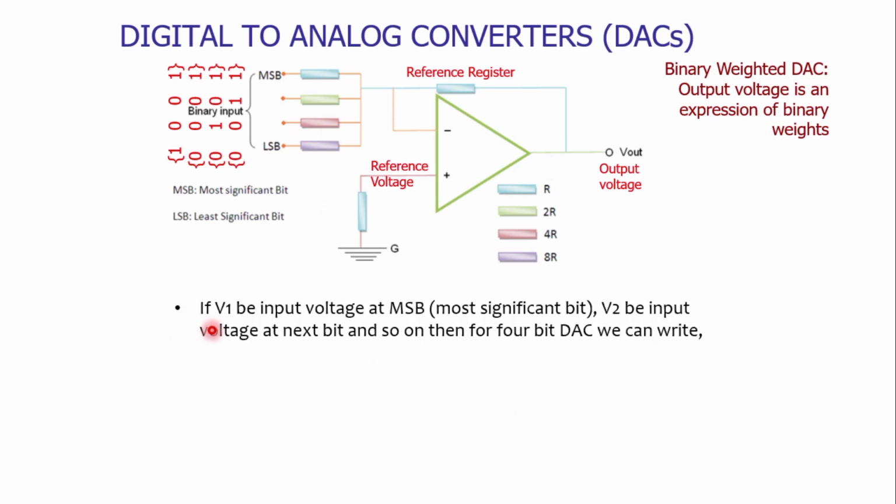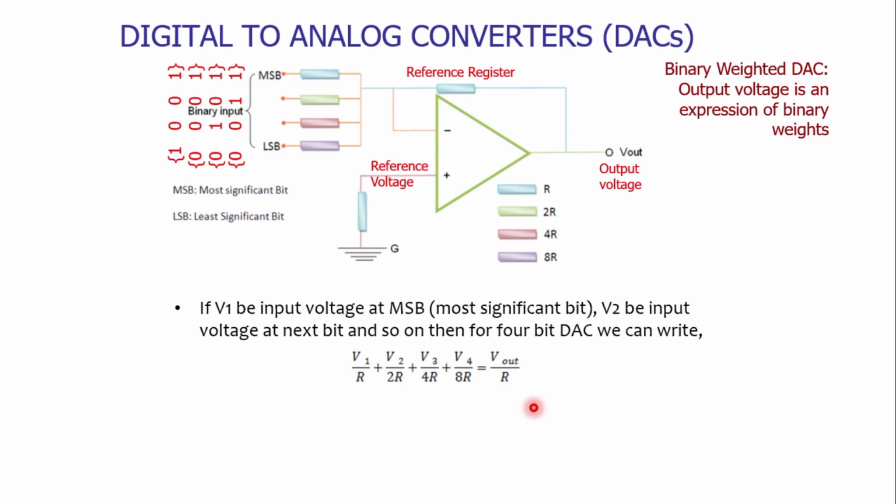Then we can say that if V1 is the input voltage at the MSB, most significant bit, V2 the voltage at the next bit, and so on, then for the 4-bit DAC we can write V1 divided by R plus V2 divided by twice R plus V3 divided by 4 times R plus V4 divided by 8 times R is equal to V out divided by R.